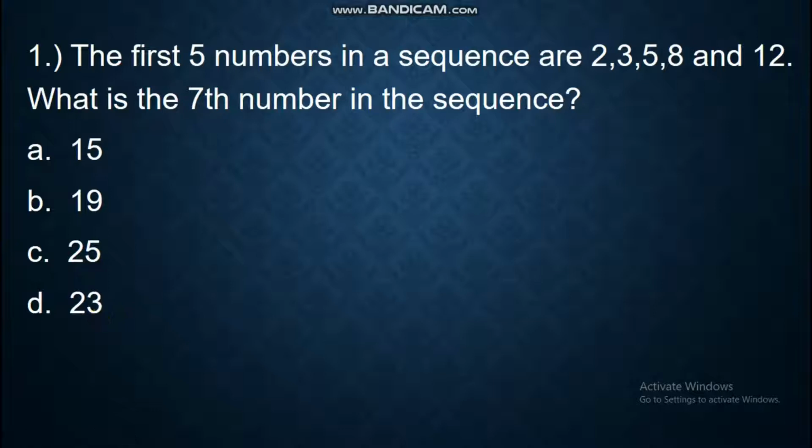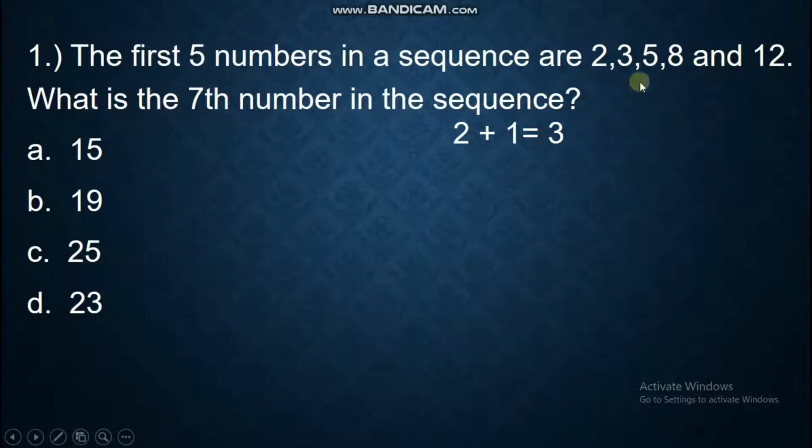So the pattern here is simply this one. 2 plus 1 equals 3. Now, the confusion here is maybe it is a Fibonacci sequence, but this is not a Fibonacci sequence. Do you still remember the Fibonacci sequence? Fibonacci sequence is simply adding the two preceding numbers, like this one. 2 plus 3, 5. And then 3 plus 5, 8. So that is Fibonacci sequence. 5 plus 8, well, it's not 12.